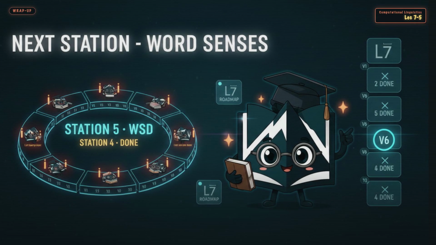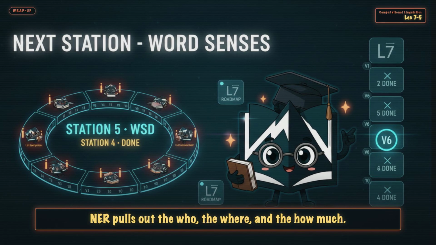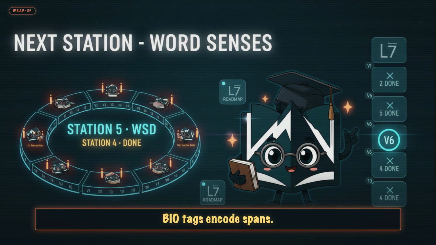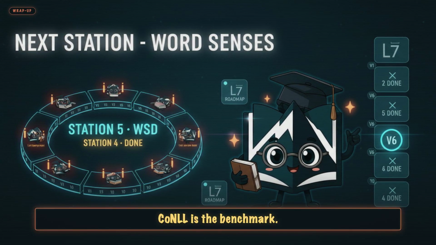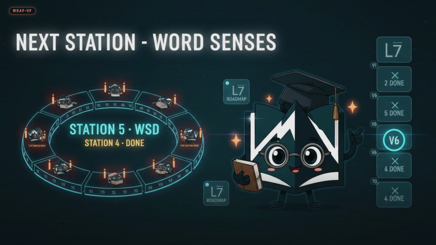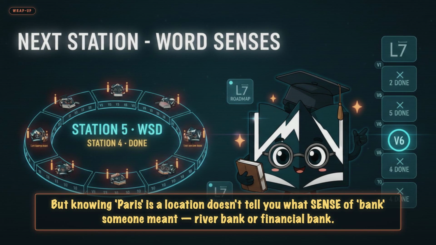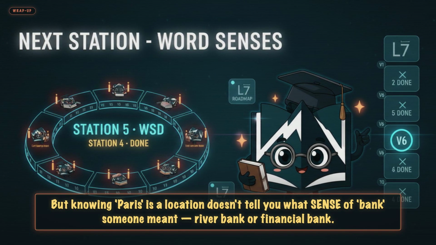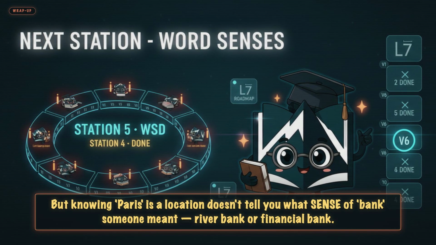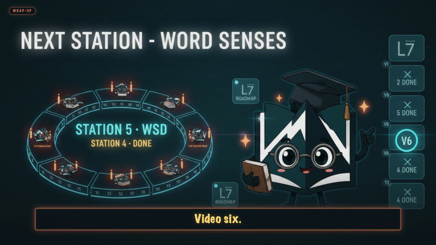Back to the puzzle. NER pulls out the who, the where, and the how much. BIO tags encode spans. CoNLL is the benchmark. BERT is the modern engine. 4th station done. But knowing Paris is a location doesn't tell you what someone meant by bank, riverbank or financial bank. That's word sense disambiguation. Video 6.